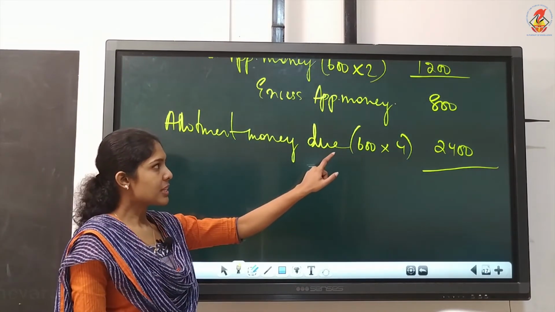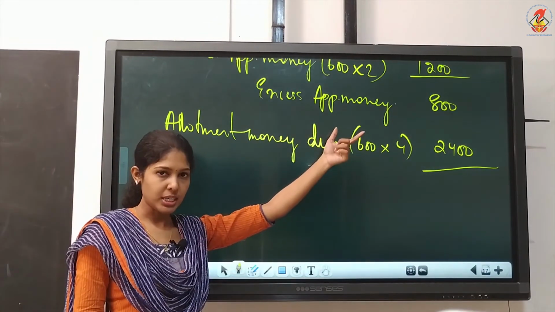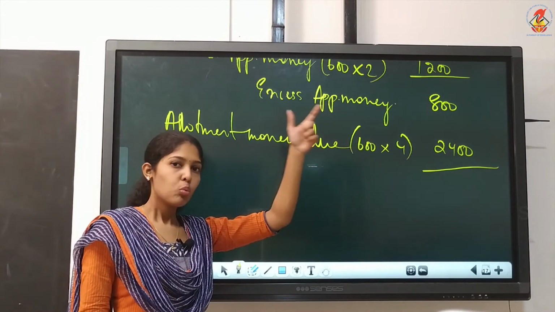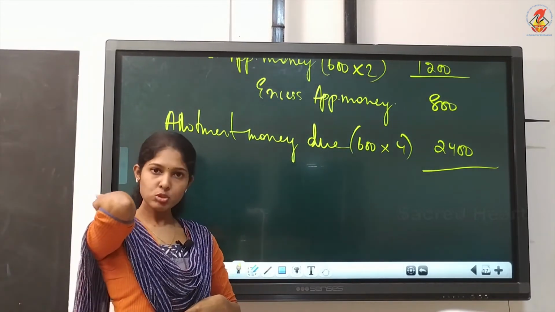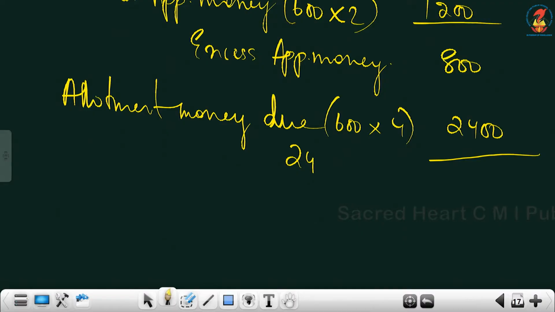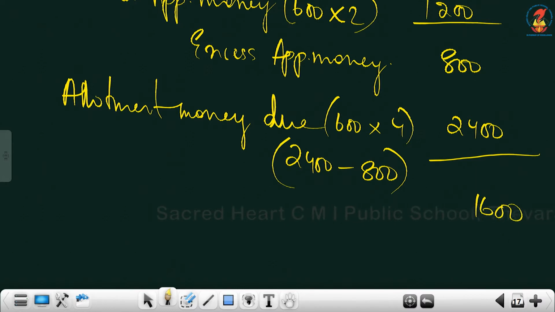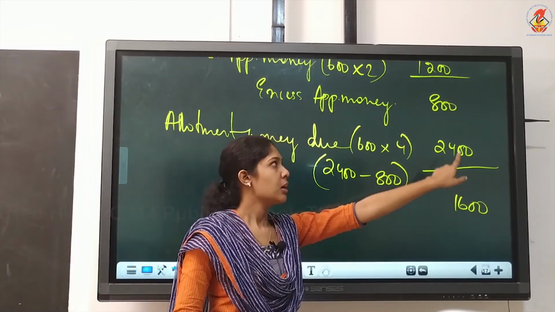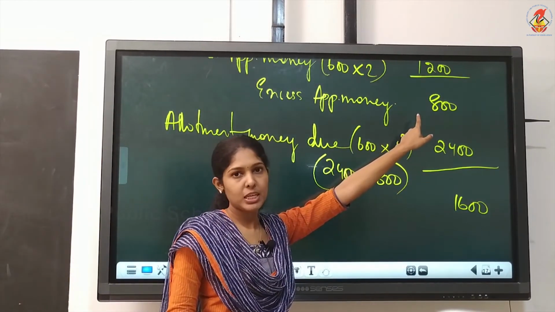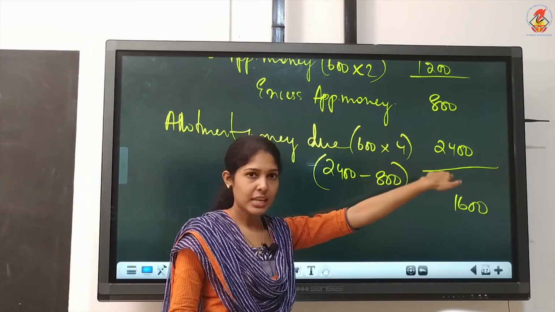But we have received an excess application money of 800 which we can adjust with the allotment. So, actually he need to pay us only 2400 minus 800. He need to give us only 1600. Understood? He has to give us 2400 actually, but since we got excess application money earlier, that we can adjust.